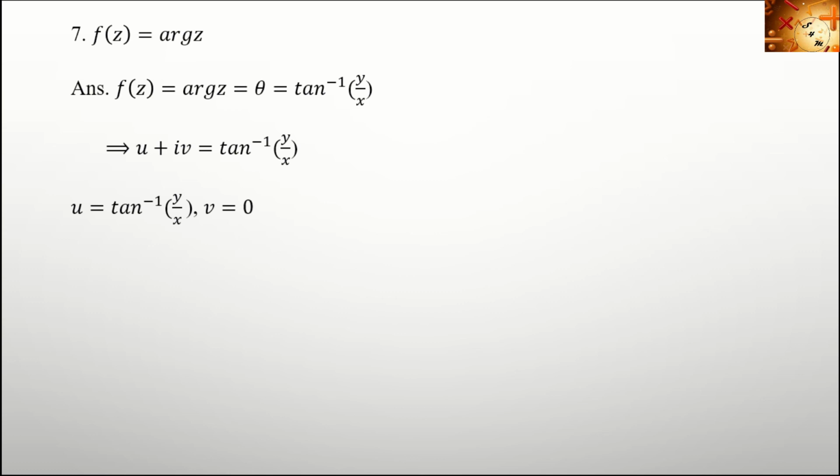Now let's check what is ux and uy. Ux is equal to the derivative of the function of a function, tan inverse of y by x. So first we want to find the derivative of tan inverse, then again the derivative of y by x. Here I am going to find ux. So 1 by 1 plus y by x the whole square into the derivative with respect to x. So keeping y constant, the derivative of 1 by x is minus 1 by x square, and upon simplification we get it equal to minus y divided by x square plus y square.